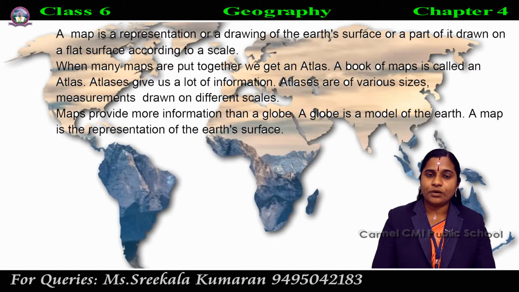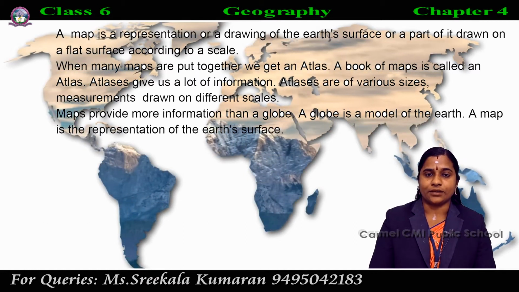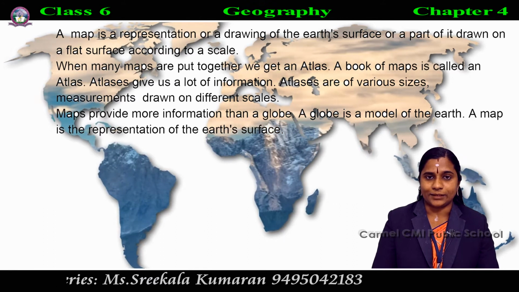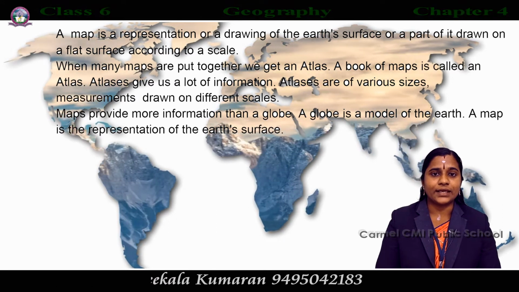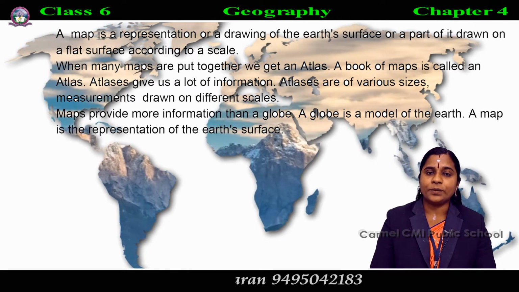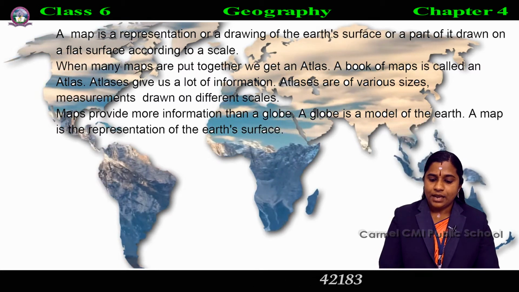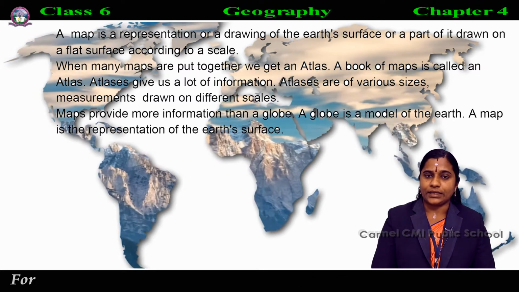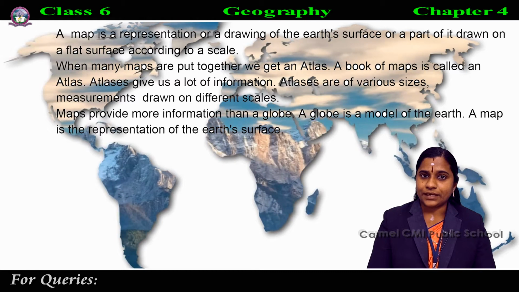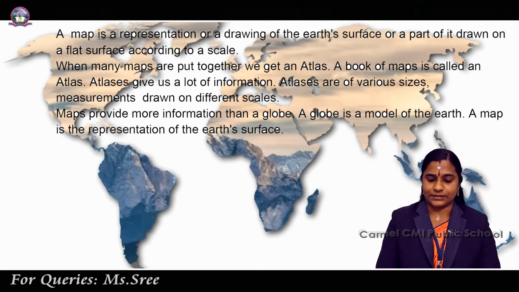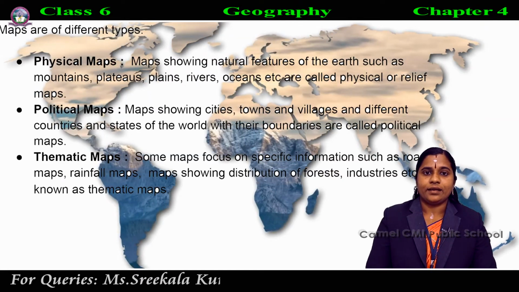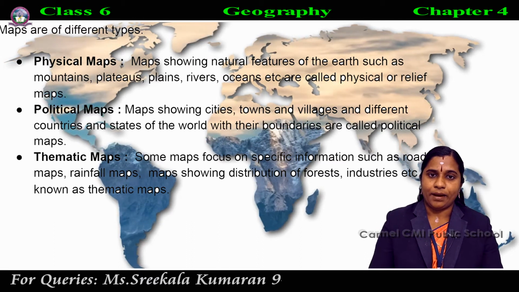What is a globe? A globe is the model of the earth. A map is the representation of the earth's surface, while a globe is the model of the earth. And already we studied what a map is.